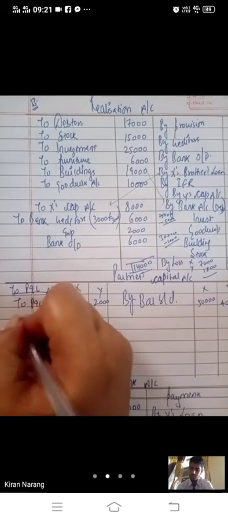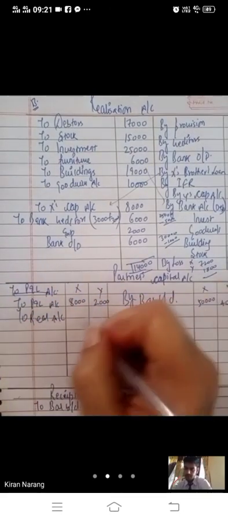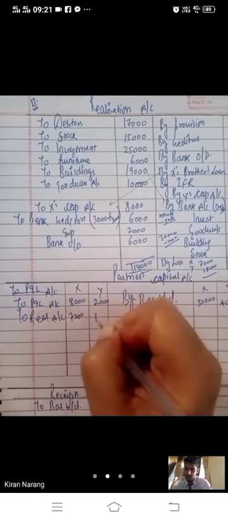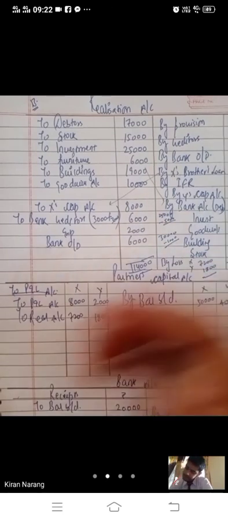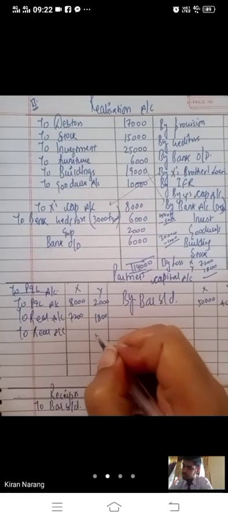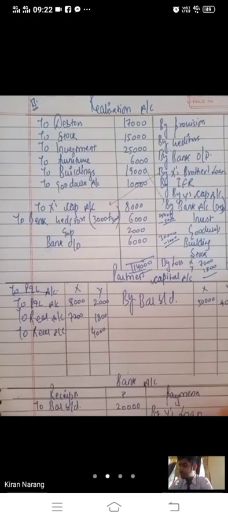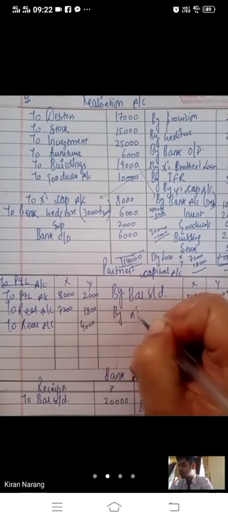Now this loss will be transferred here to the realization account, 7,200 and 1,800. Now have a look. Here Y's capital is used. So you will write to the realization account: Y has taken a stock and X has paid a liability of his brother's loan.